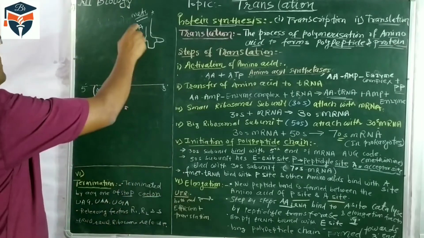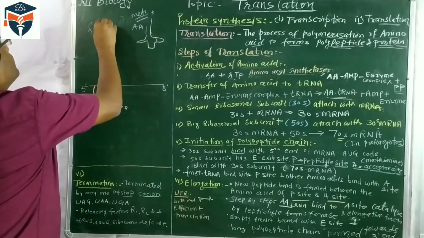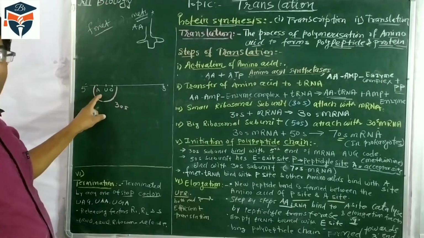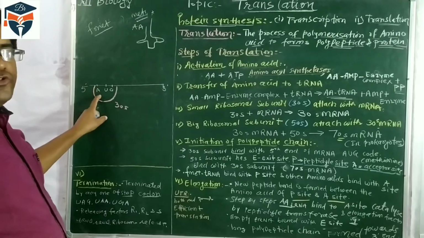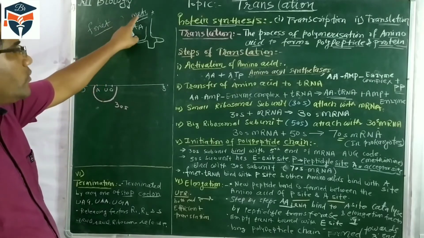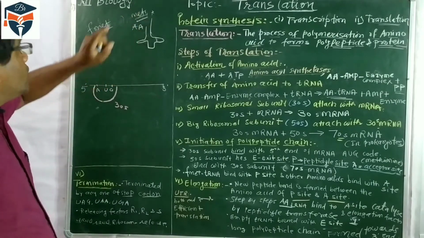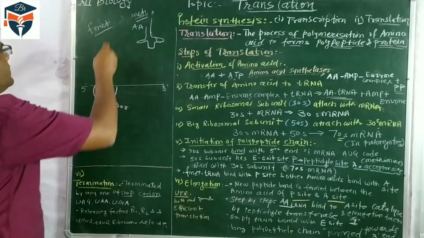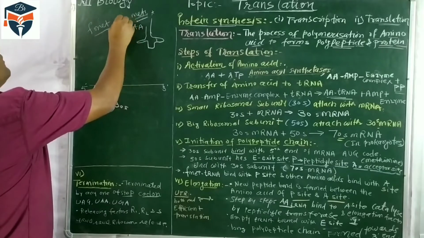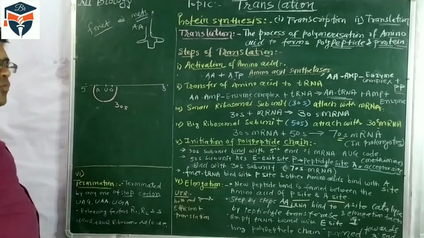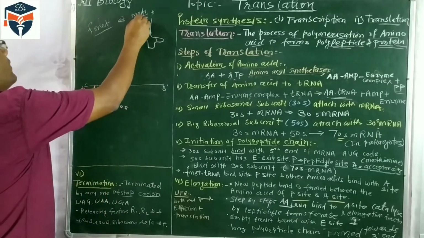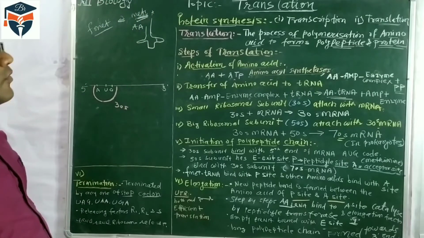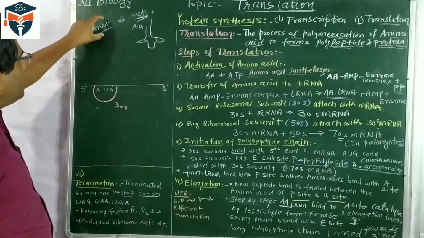So it is called formylated methionine. Understand first: the first codon is AUG, and this AUG codes for the amino acid methionine. When methionine gets functionalized with the formyl group, it is called formylated methionine.